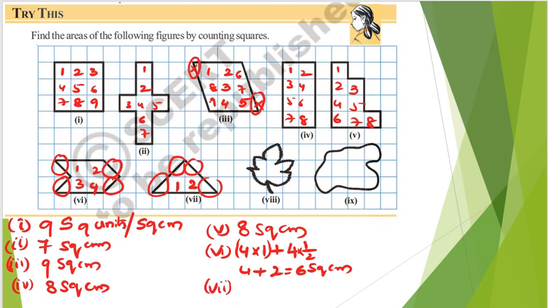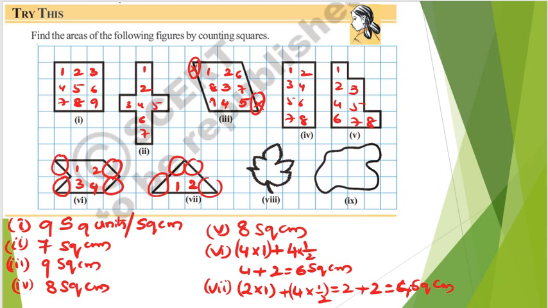So totally 4. So from this, 2 are completely filled plus 4 are half filled. So from this, what can I say? 2 into 1 is 2, plus 4 into half is 2. So 2 plus 2, how much? So 4 square centimeters. Now here we are getting half.